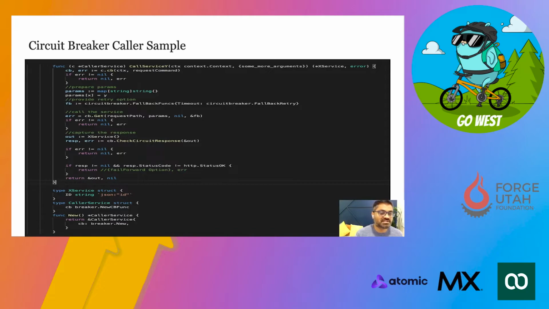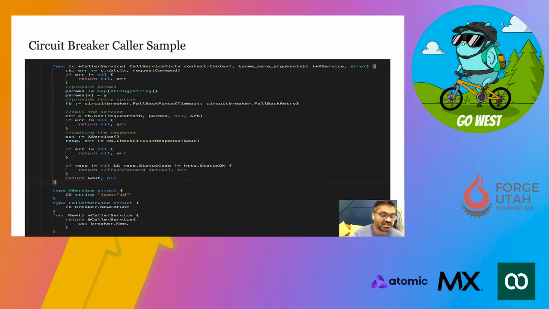we were able to abstract out most of the functionality used across all the microservices as part of different helpers. And as a developer, you can just pass your dependencies to these caller services, and then you can call your services. In this case, you can see from the caller service, we just pass the context and some kind of argument, which is a request that a particular service expects, and then we just build the request path, and then we can send.